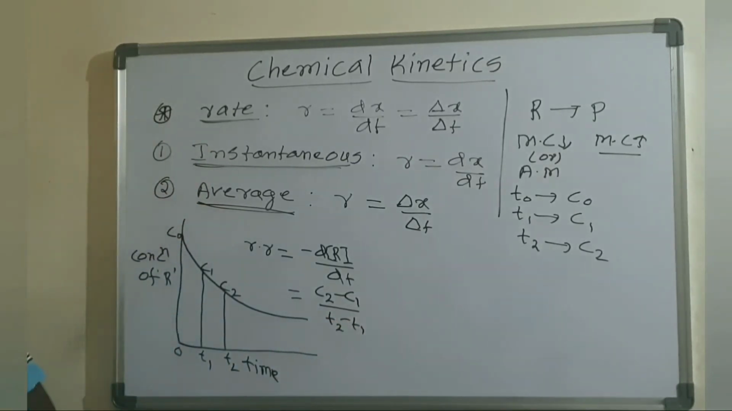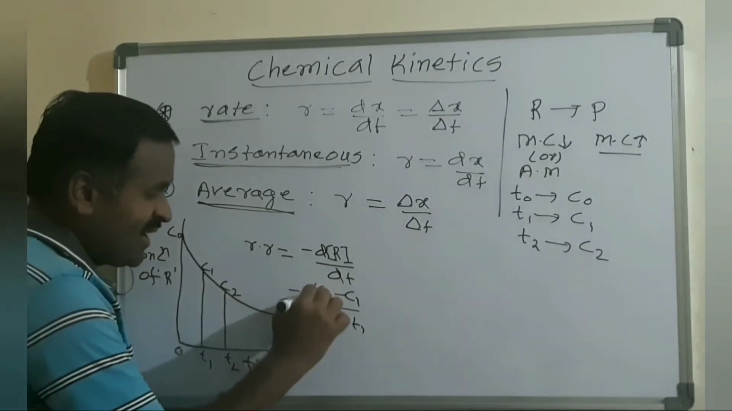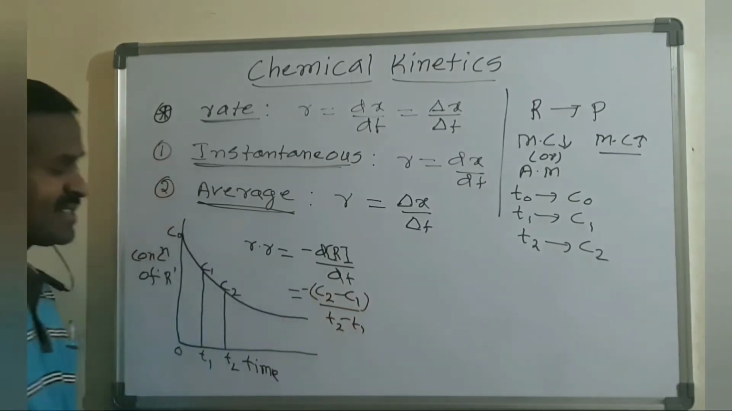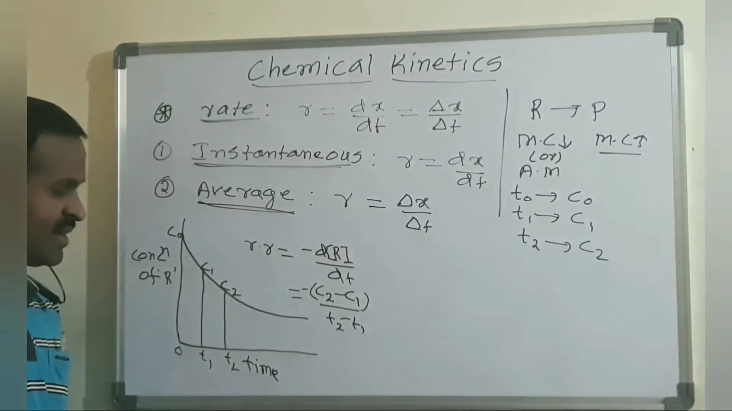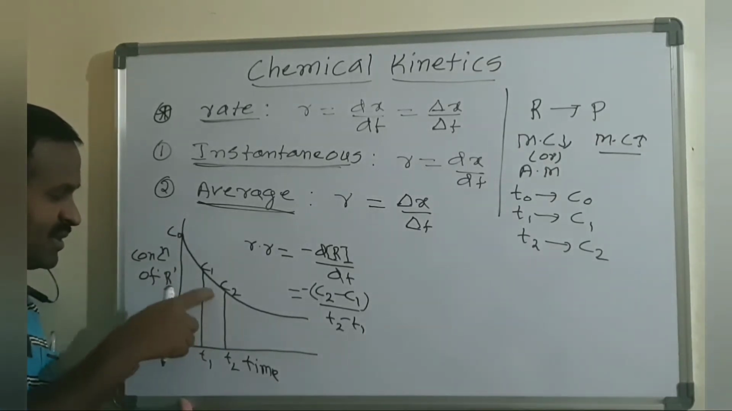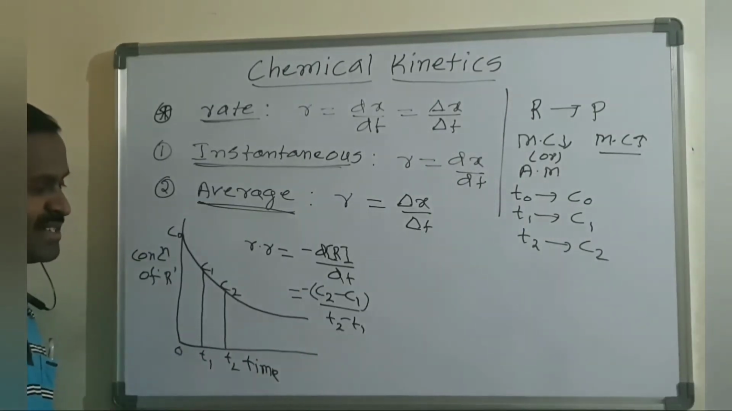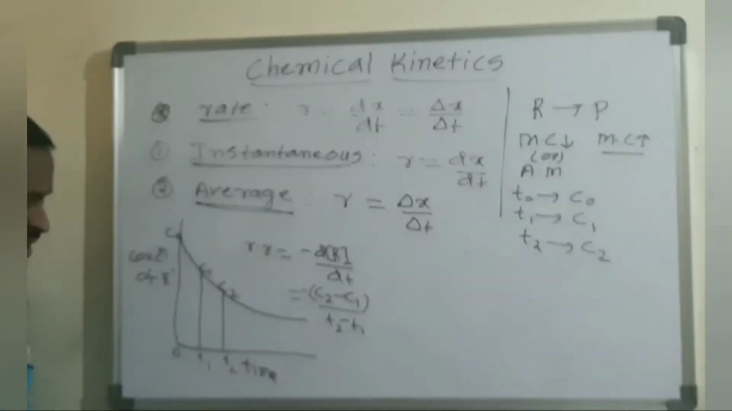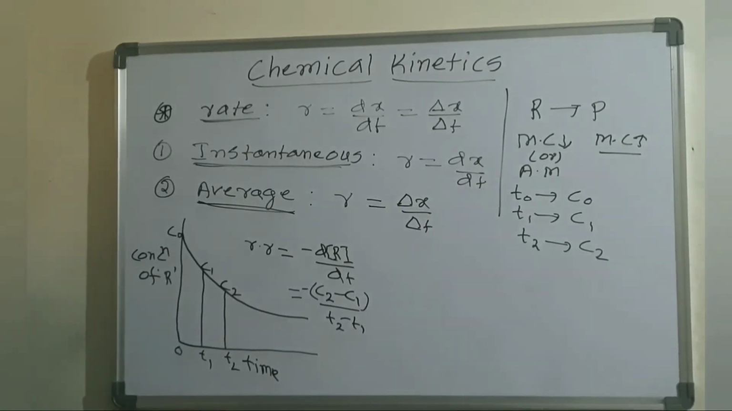So this is the curve. This is the d[R] value, so you can write minus (C2 minus C1) by (t2 minus t1). This difference generally gives a negative value, which is why it is written as minus of (C2 minus C1) by (t2 minus t1). This is the graph of concentration of reactants versus time.